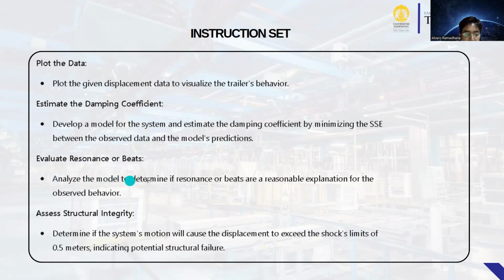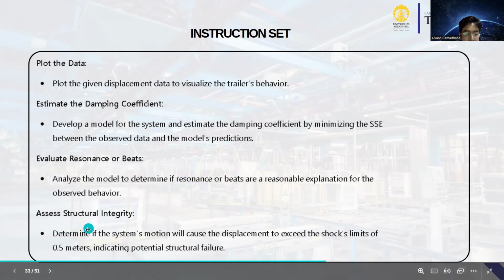Analyze the model to determine if resonance is a reasonable explanation for the observed behavior, and assess structural integrity. Determine if the system motion will cause the displacement to exceed the shock limit of 0.5 meter, indicating potential structural failure.